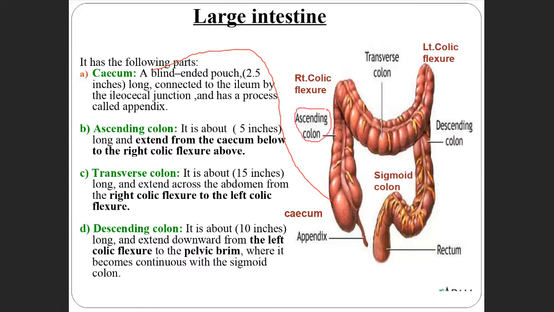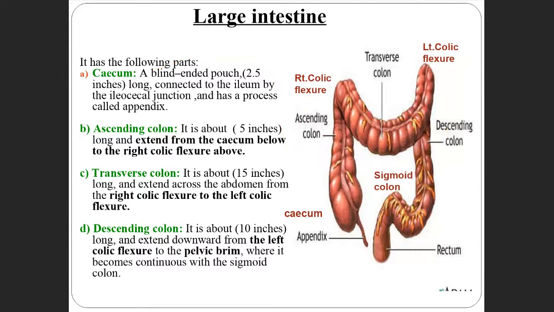Then the transverse colon here, like this. Next comes the descending colon, and next is the sigmoid colon, this part. These are the parts of the large intestine.